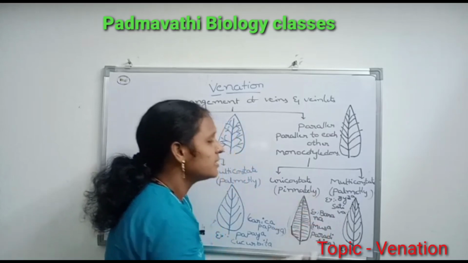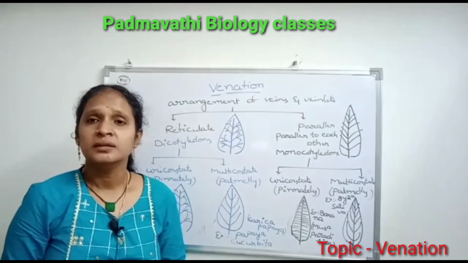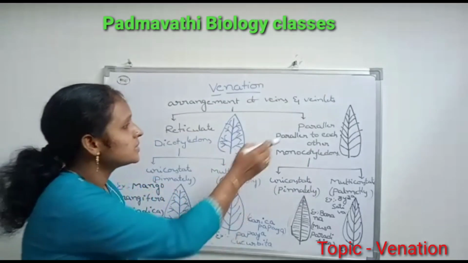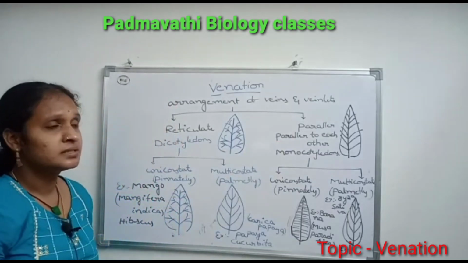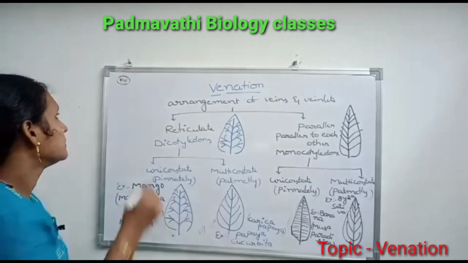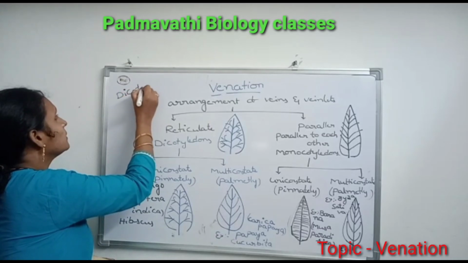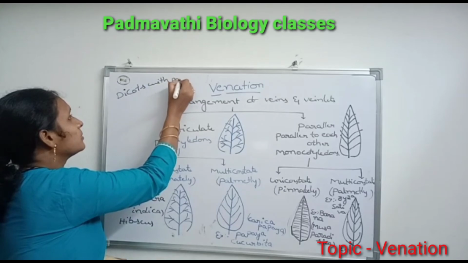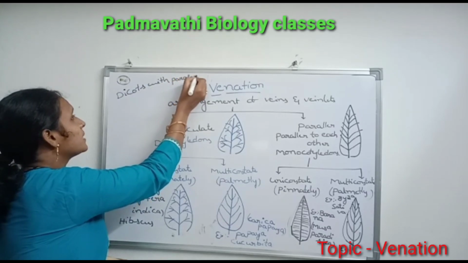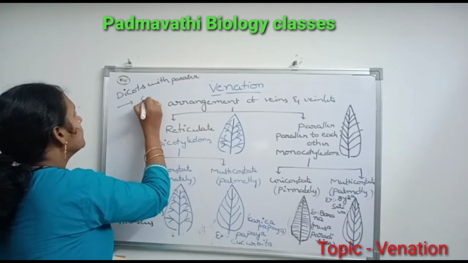Example, Oryza sativa. Actually, reticulate venation is common in dicots. Parallel venation is common in monocots. But these venations have some exceptions. That means dicots with parallel venation, example, Corymbium.